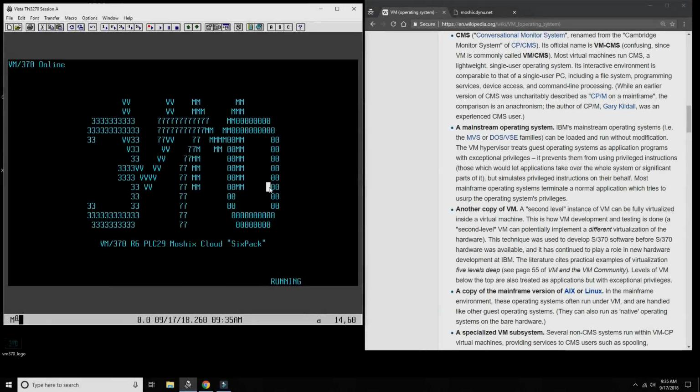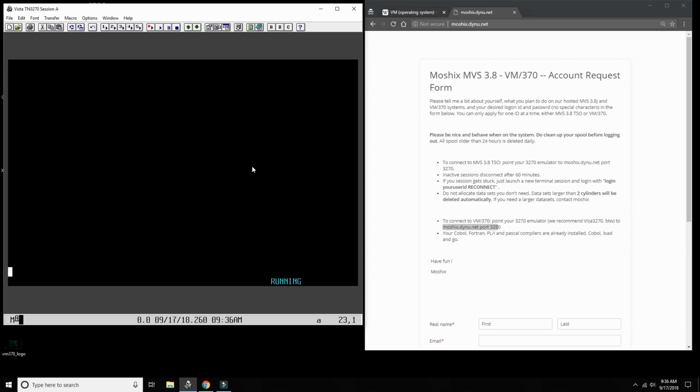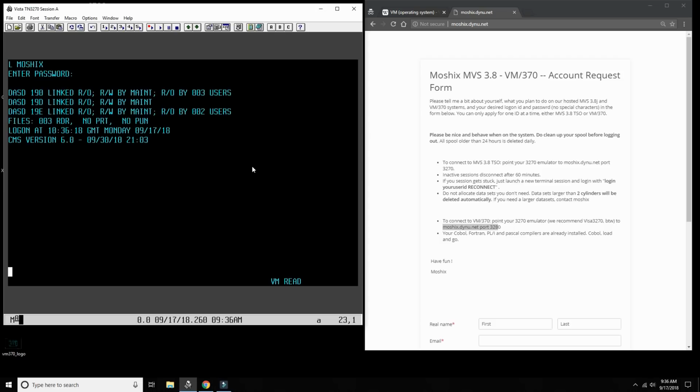So once you connect to my system by going to moshix.dino.net at port 3280, as you can see here, you're presented with the screen. If you want to log in, you press enter, and then you say what your user is, assuming you got the user. So of course I'm moshix, and I have my password. And so the moment I put in my password, now I'm logging in. What's really happening is CMS is IPLing.